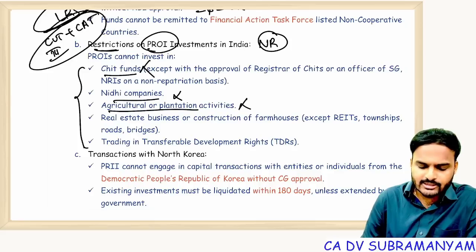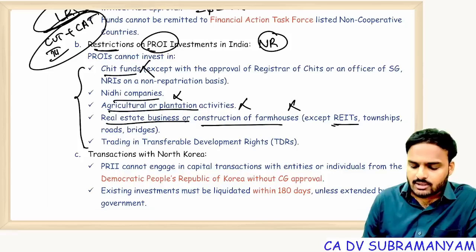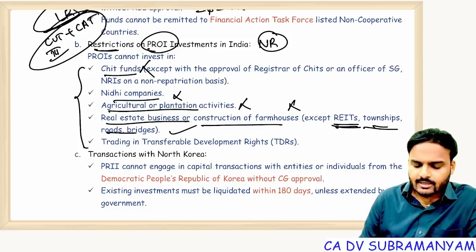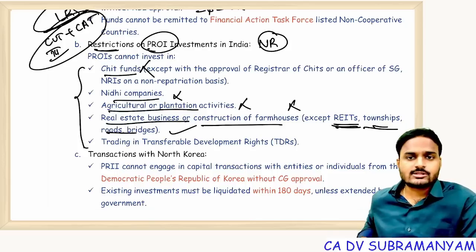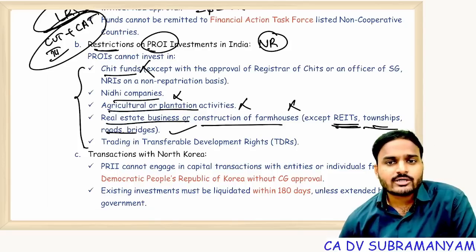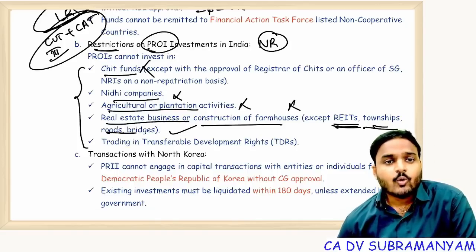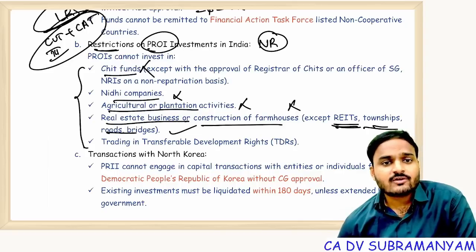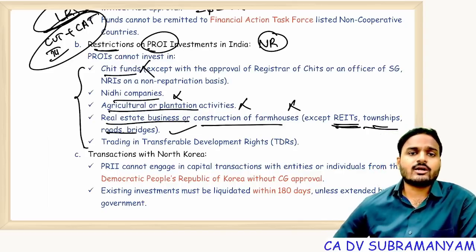Agriculture plantation activities not allowed. Real estate business, construction of farmhouses not allowed. But developments, they are permitted. Development of townships, building, roads, bridges, construction of bridges, laying the roads. These are allowed because ownership is not created. They get just revenue. That's it. But owning properties, construction of farmhouses, having real estate business by non-residents, allowed or not allowed? Not allowed.